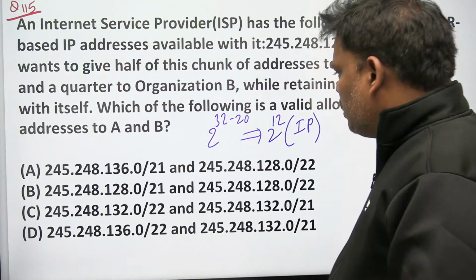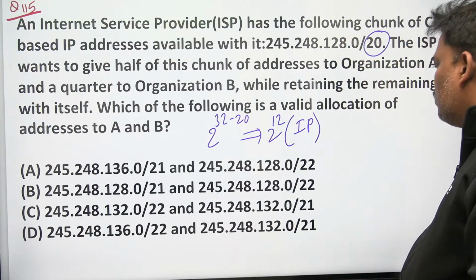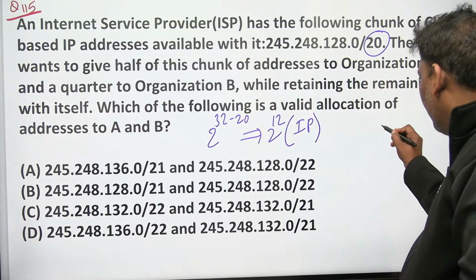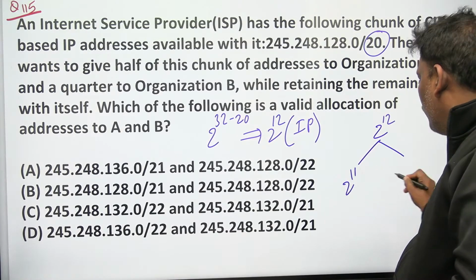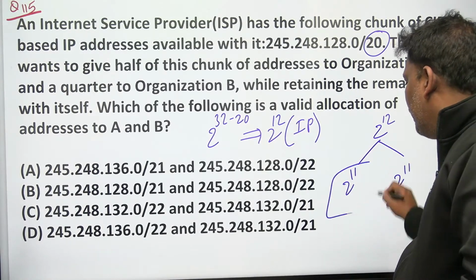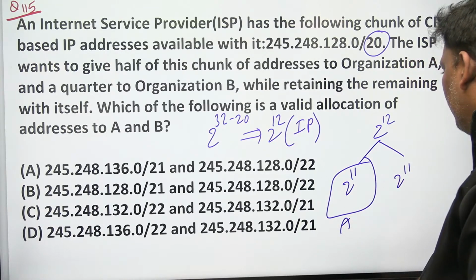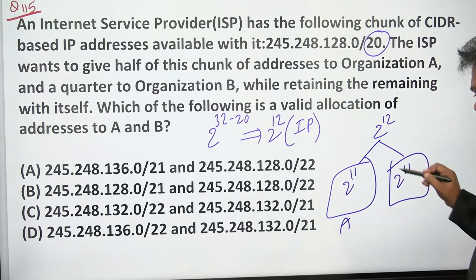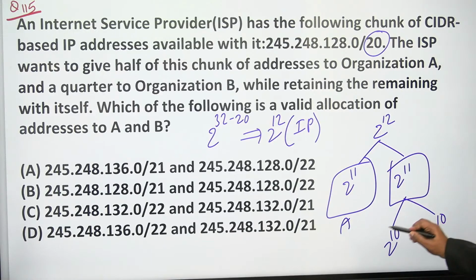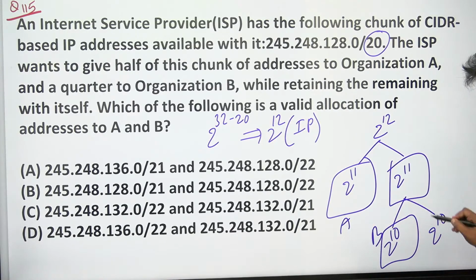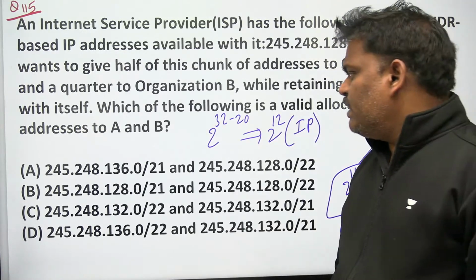Let us assume that. 2 power 12 means 2 power 11, 2 power 11. Let me write now. 2 power 12, 2 power 11. This is given for A. Next, in this 2 power 11, half is given. Half means 2 power 10. It is given for B. The remaining will be left out with them.